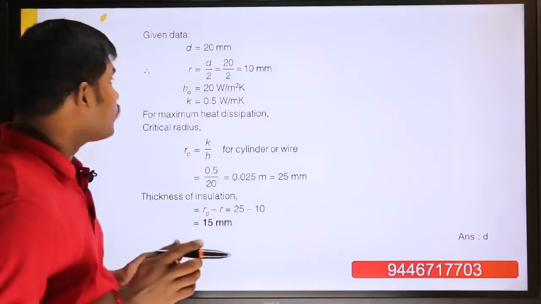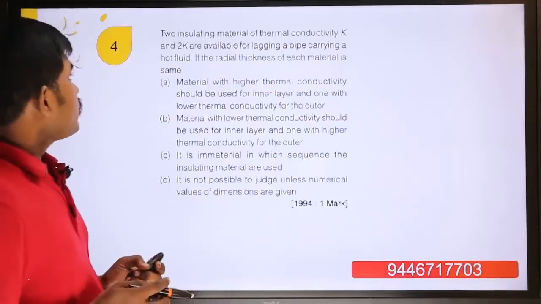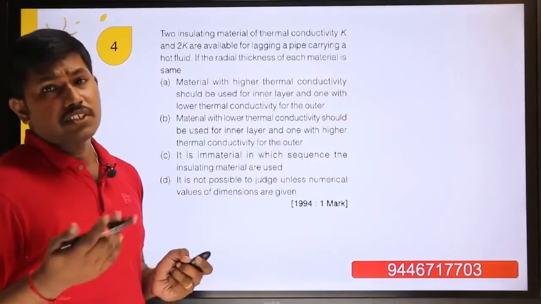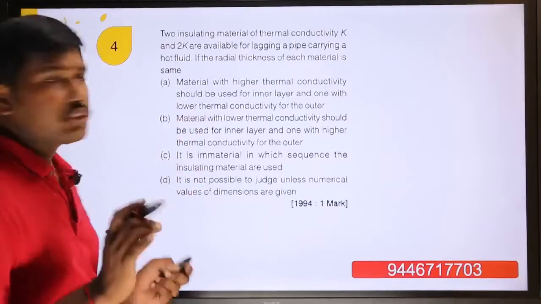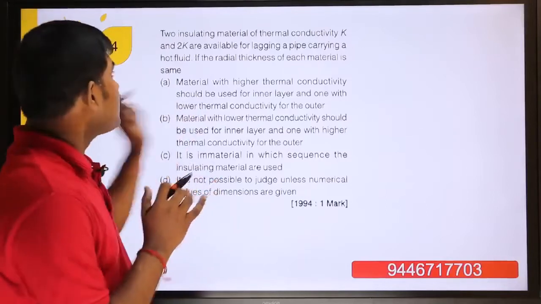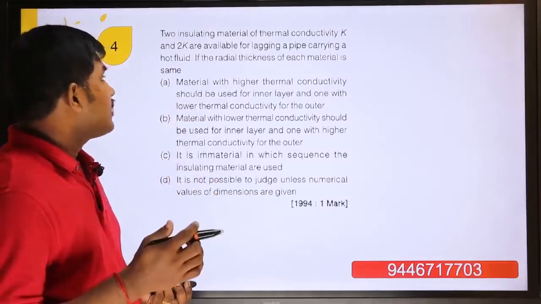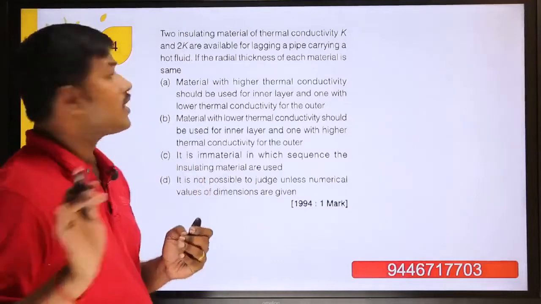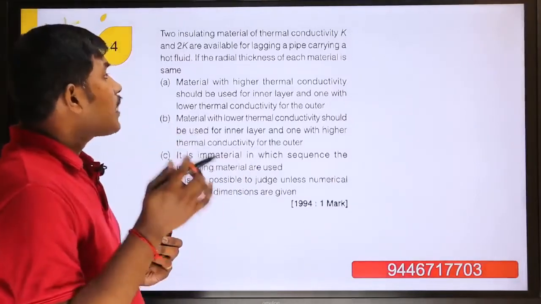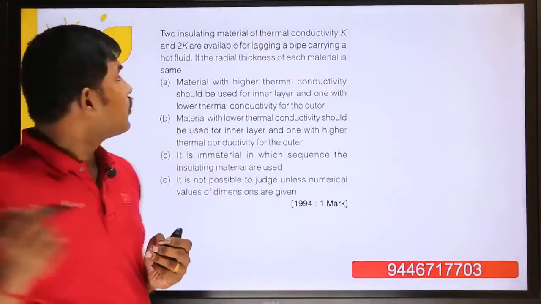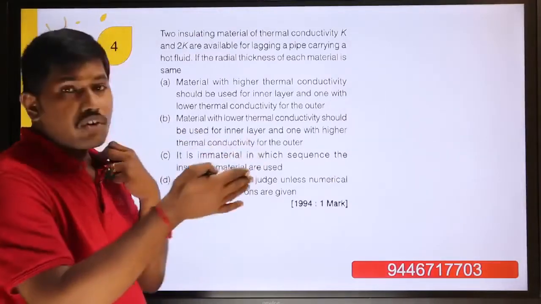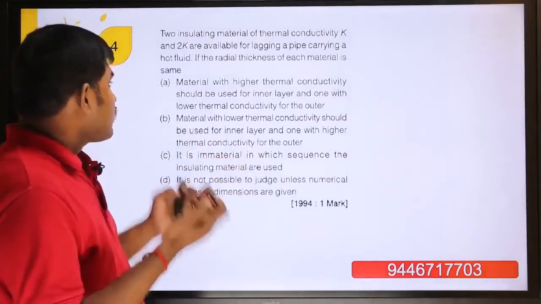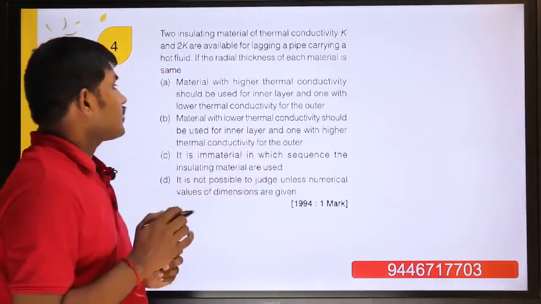Okay, comes to the fourth question. The fourth question is about two insulating materials. Frequently, in some competitive examinations, they definitely ask this type of question, so you should note the question carefully. Two insulating materials of thermal conductivities K and 2K are available for lagging a pipe carrying a hot fluid. So a hot fluid is passing through the pipe. Four answers are given about the thickness of insulation of the material, so you have to check all the options.